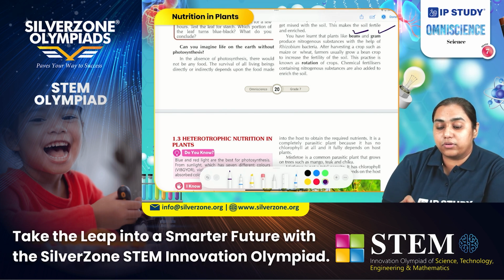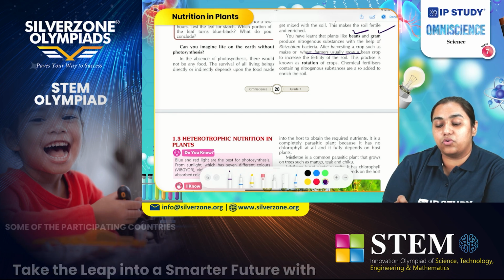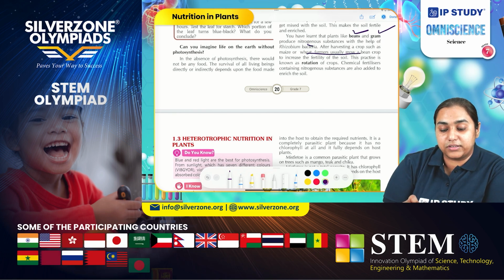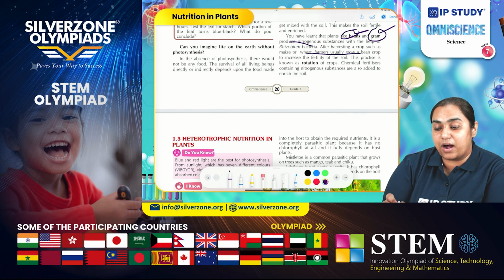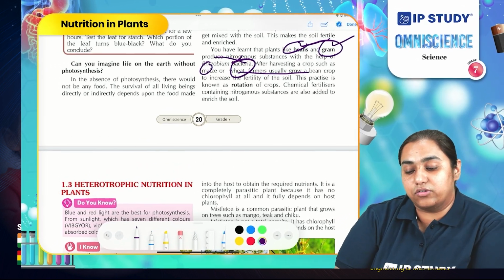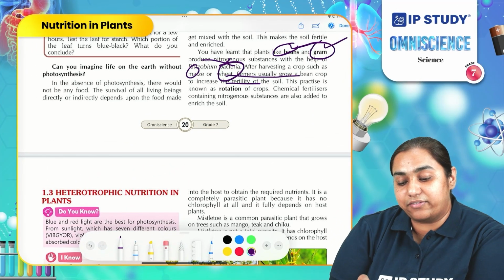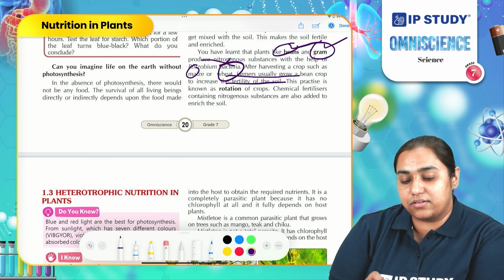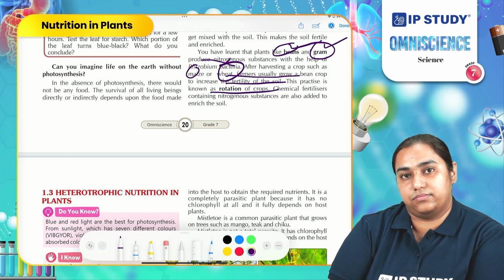Therefore, most of the time farmers prefer to grow crops such as bean and gram after they grow maize and wheat on their soil, so that their soil can again get its fertility. This practice is known as crop rotation.